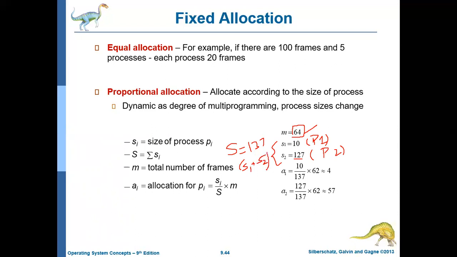Now how many frames will be allocated to A1? Apply this formula: S1 by S into M. What is S1? S1 is 10. 10 by capital S, that is 137, into M. What is M? M is the number of free frames available, that is 64.